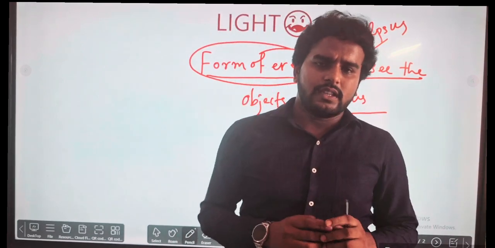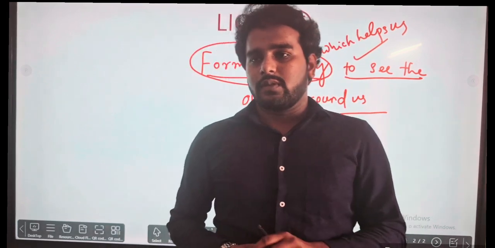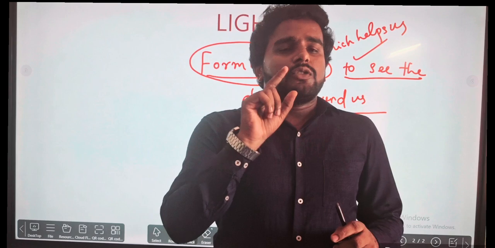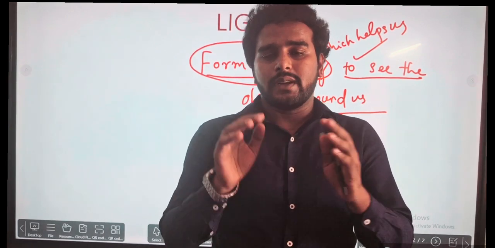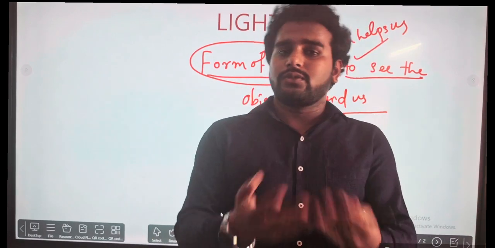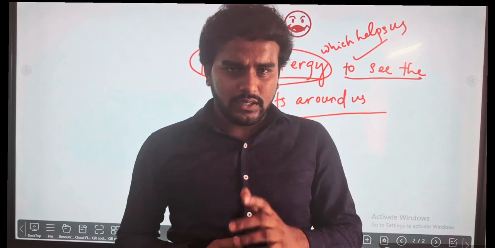Different phenomena are there, just like the Tyndall effect. It is there in standard 9 also. You must have observed or understood. So we are observing only the path of that. The energy cannot be seen. Light is a form of energy which enables us to see. It helps us to see, but we cannot see it. We are only observing its path. Okay?